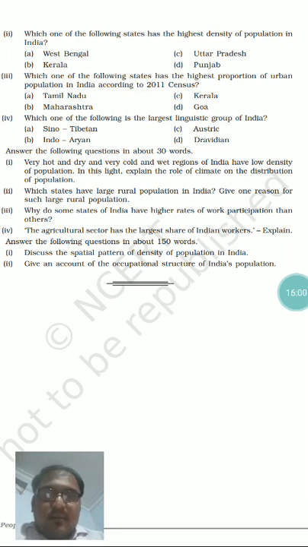So the states with lower economic development and less urbanization, where there is lower economic development, people will generally work for subsistence. And in case of subsistence and near subsistence type of economic activity, manual workers are needed more, whereas in case of urbanized and industrialized areas, there is more requirement of skilled workers, or the machines will do most of the work. So that's why the states which work in subsistence or near subsistence economic activity have a higher work participation rate compared to other states which are comparatively industrialized and urbanized.